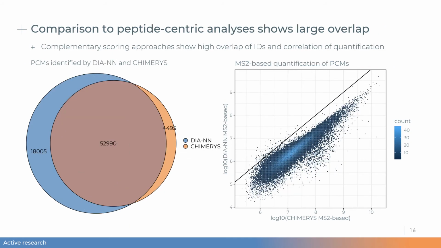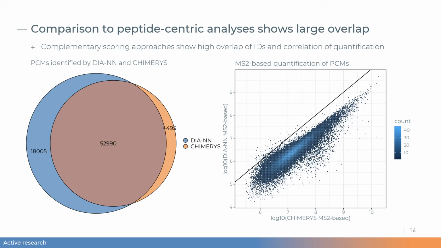However, what was a bit more interesting for us at the time was a head-to-head comparison between CHIMERYS and DIA-NN on the DIA file. On the identification side of things, here on the left, you see that there's a big overlap between CHIMERYS and DIA-NN, which is very encouraging. And on the quantification side of things, here on the right, you see that the CHIMERYS MS2-based quantification on the x-axis corresponds very nicely to the DIA-NN MS2-based quantification on the y-axis.